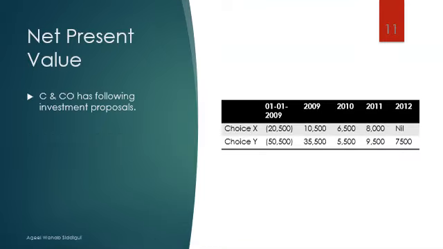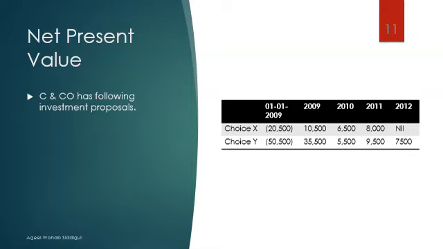Now let's talk about net present value. In finance, the net present value or net present worth applies to a series of cash flows occurring at different times. The present value of a cash flow depends on the interval of time between now and the cash flow.